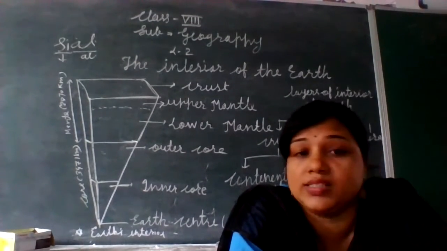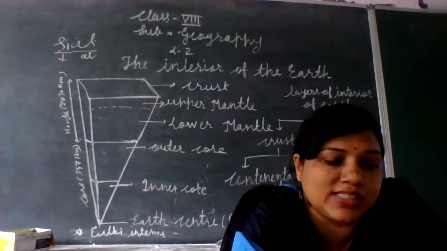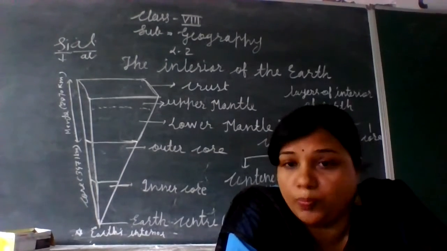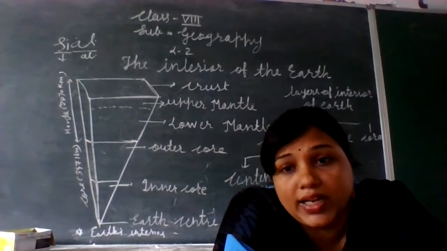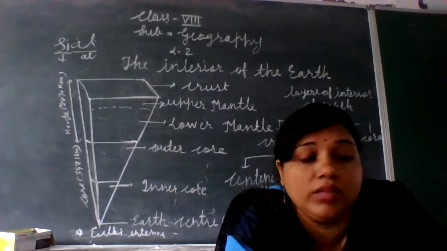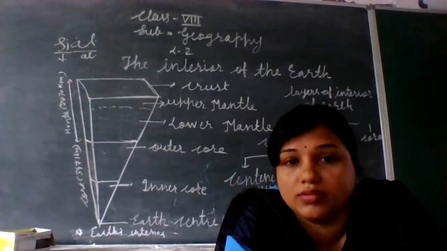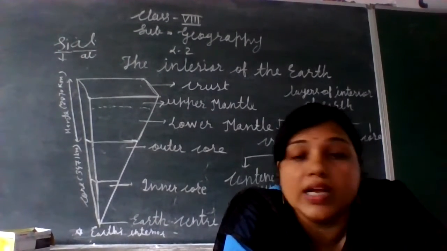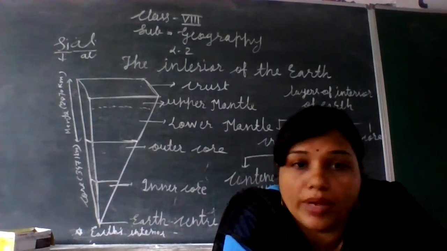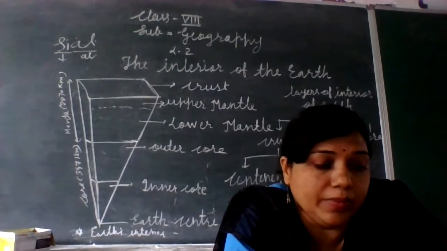Okay. Now let us discuss the density. The density of the continental crust is 2.65 to 2.90 gram per centimeter cube. Please understand, it is very necessary to always mention the unit. Whenever you mention the density, you have to write this unit. What is the unit of density? Gram per centimeter cube. So the density of the continental crust is 2.65 to 2.90 gram per centimeter cube.